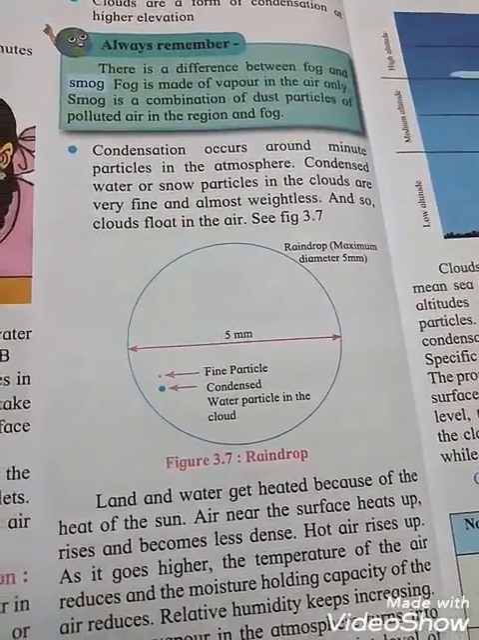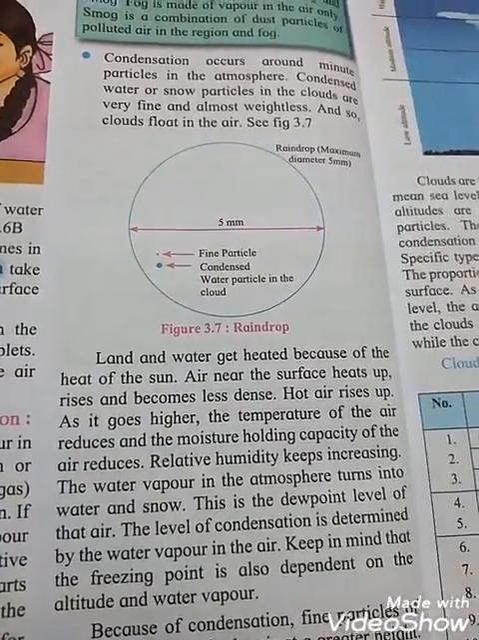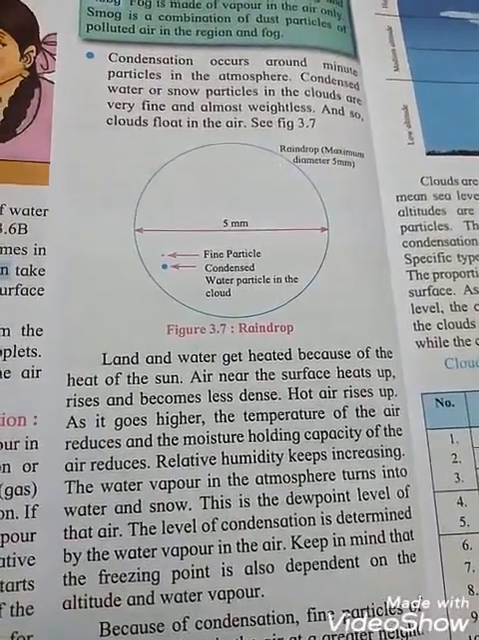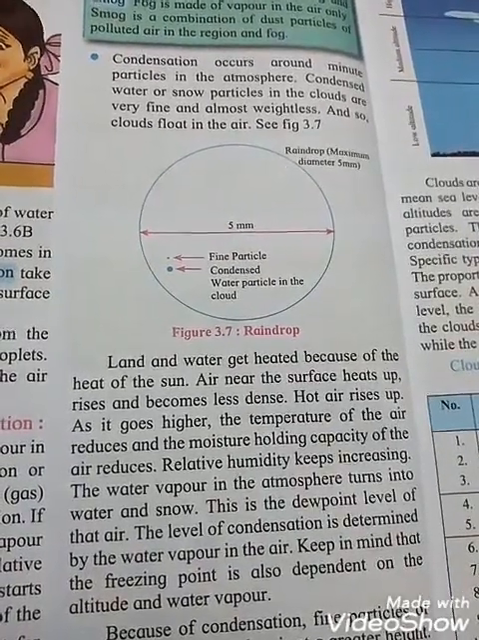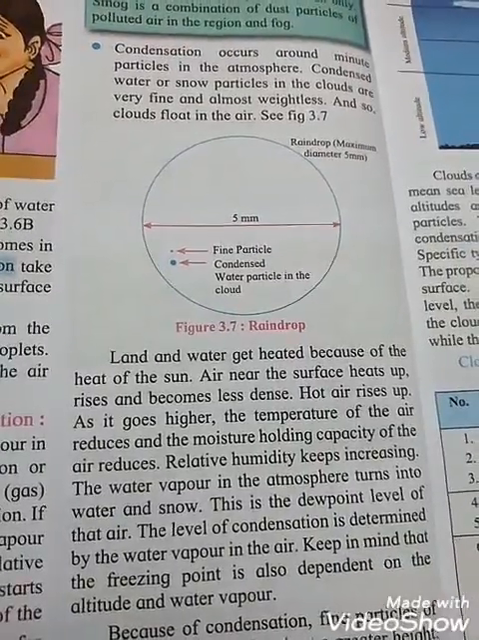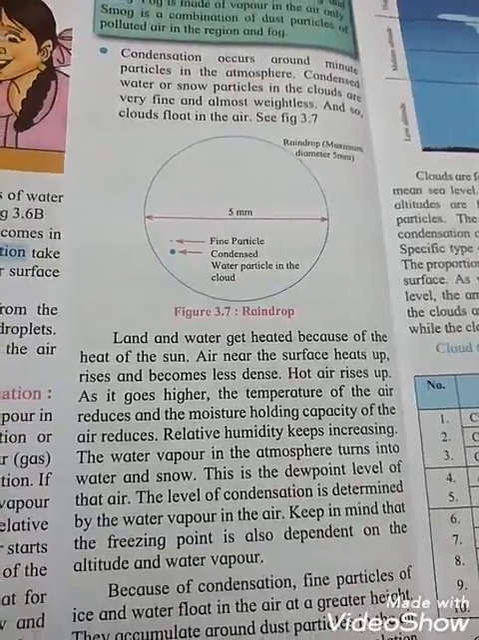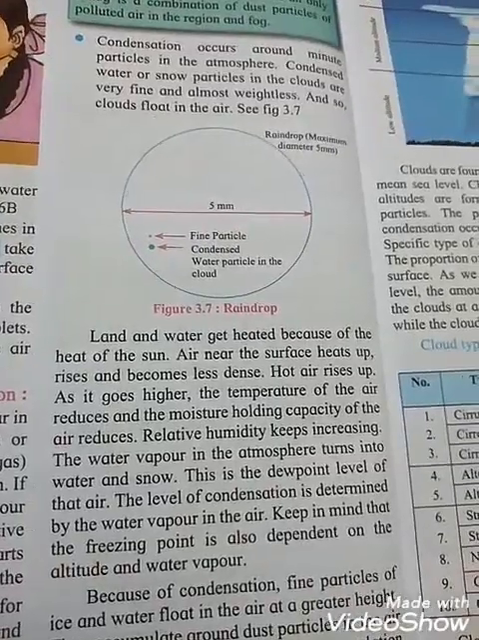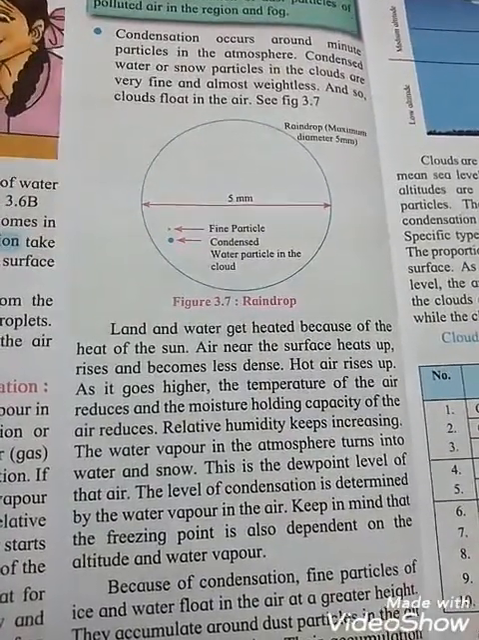See that land and water get heated because of the heat of the sun. You all know that on our planet earth, from the sun only we are getting the heat and light. So land and water get heated because of the heat of the sun. Air near the surface heats up, rises and becomes less dense. Hot air rises up, and as it goes higher, the temperature of the air reduces and the moisture holding capacity of the air reduces.